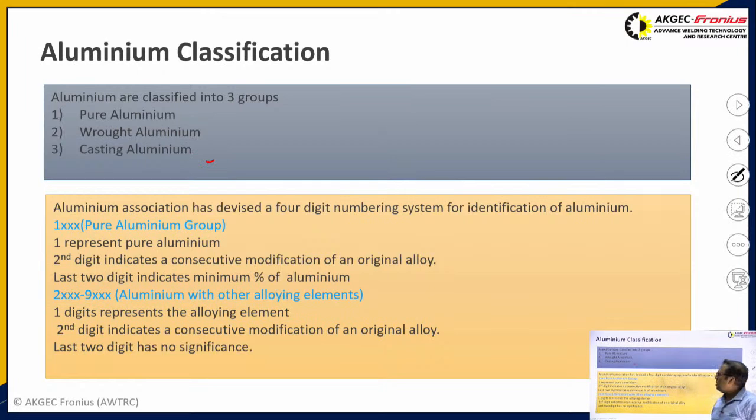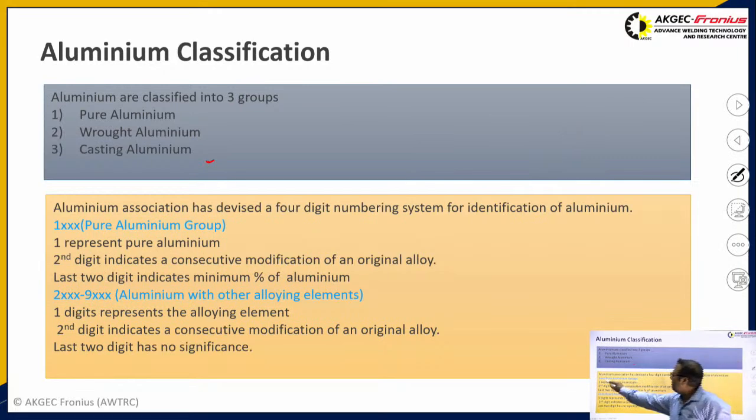Coming on to the further classification, the Aluminium Association of USA has categorized these aluminium classifications, based upon the American Society for Testing and Materials, into basically a total of 9 different categories.